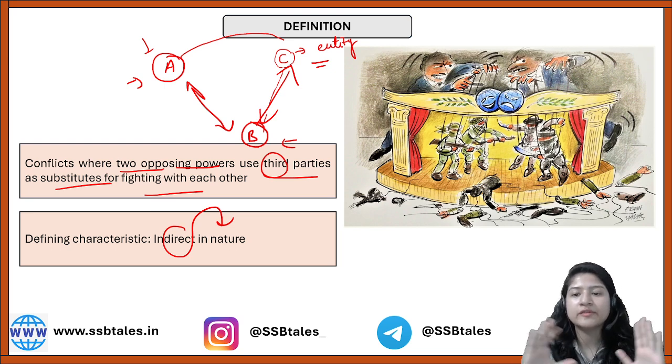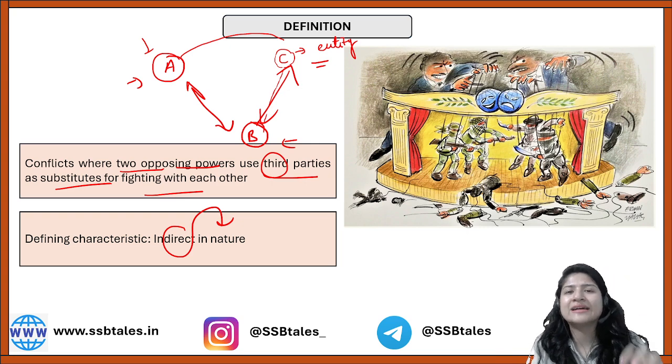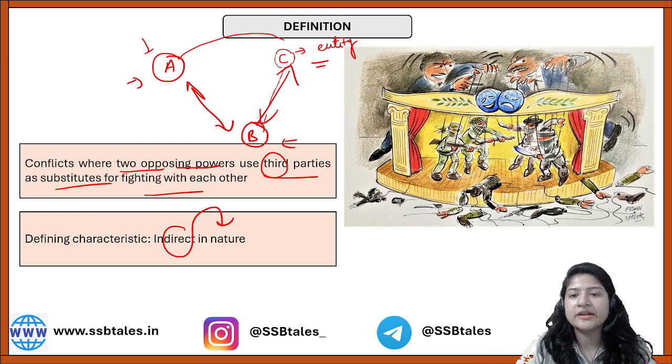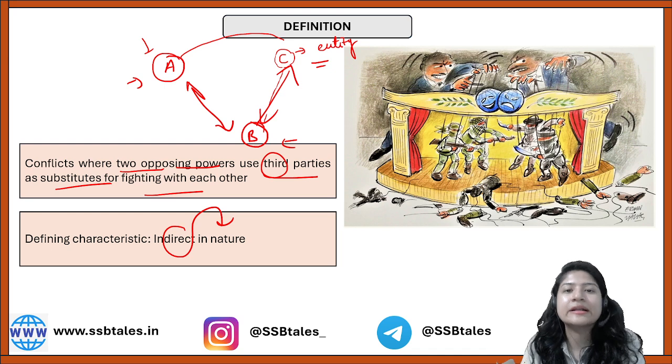I hope you don't have any confusion now about what a proxy war is. This is done so that you have a clean image in front of the world, but still you are fulfilling your intentions. For example, as you can see in the picture, especially if you look at the civil wars that happen, these are backed by superpowers for their intentions. Ultimately the countries are not involved, but the local community, the people, get involved, and they are the ones who actually get affected on the humanitarian ground as well.